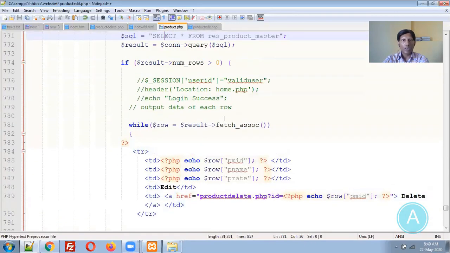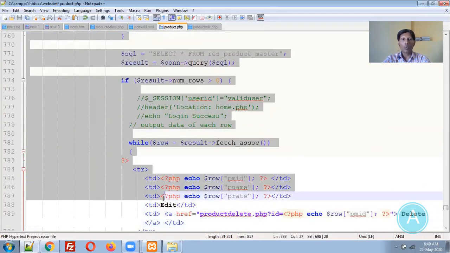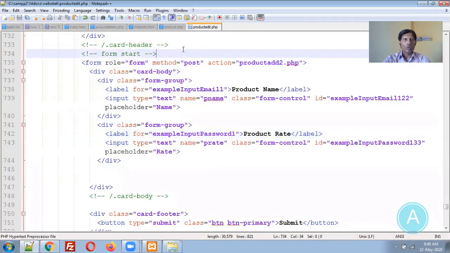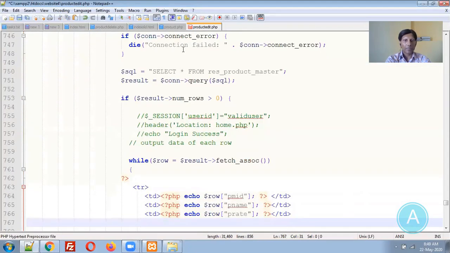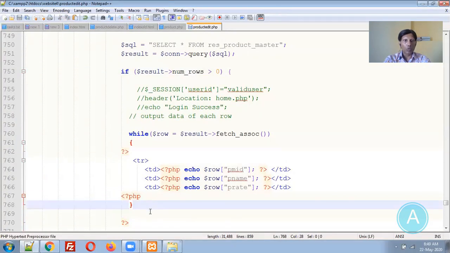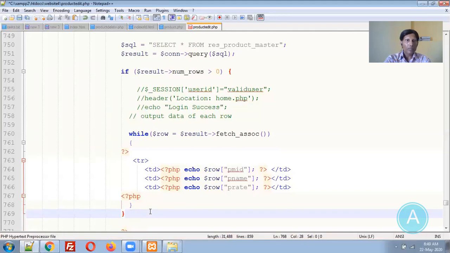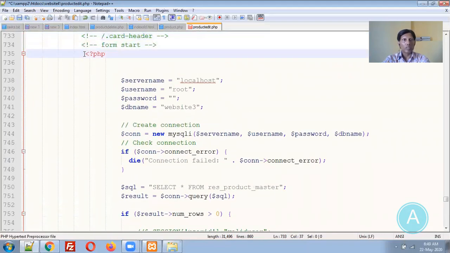So let me go back to the product.php file. Let me copy and paste this code. I need this much information over here. So let me add that code into the product edit file. This is the PHP starting again, PHP closing, while loop closing, and we need to close this particular bracket also. Is anything else required? No. The PHP starting is there, PHP closing we already did.